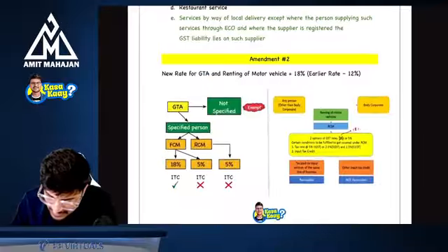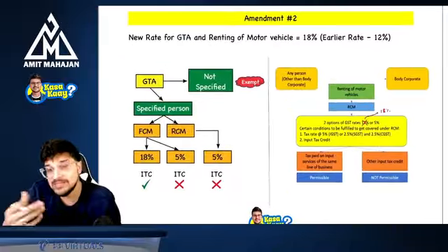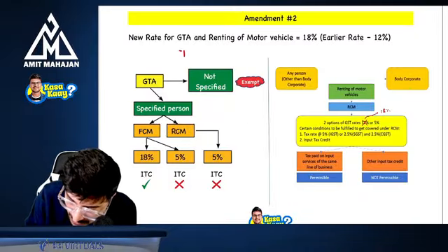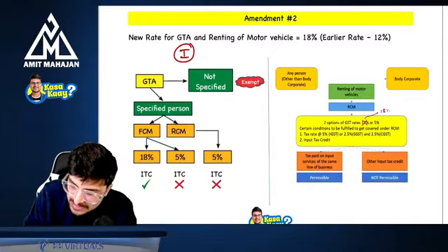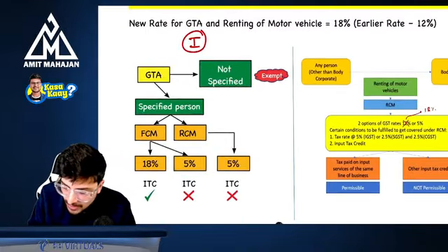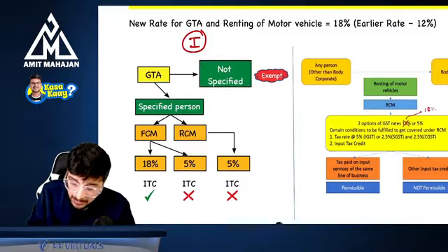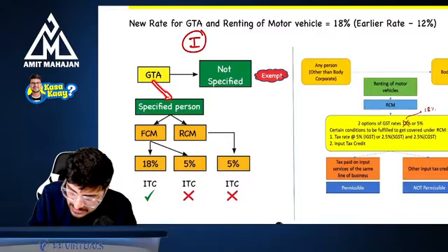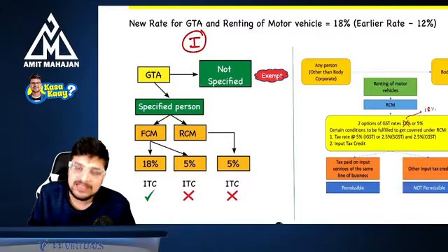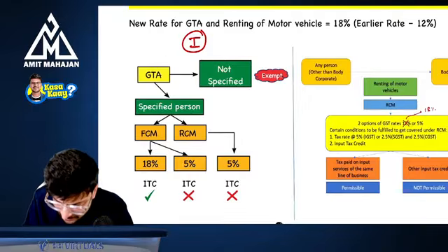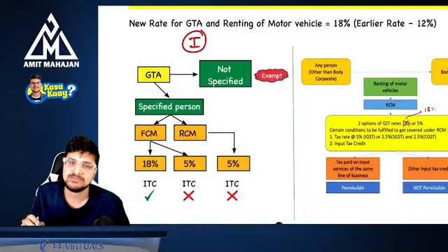Where they had mentioned the 12% rate. Two parts. Number one, in GTA, goods transportation agency, do you remember that if you provide a supply to an unspecified person, it was exempt from tax, right? But if GTA is providing service to a specified person, then there are two options. It can either be taxed under forward charge mechanism or reverse charge mechanism.